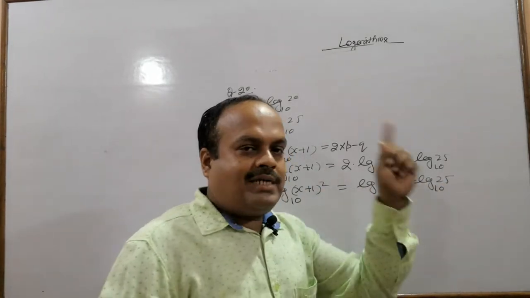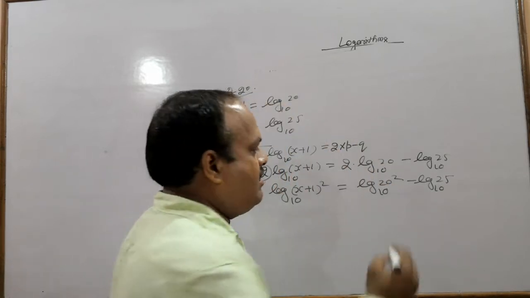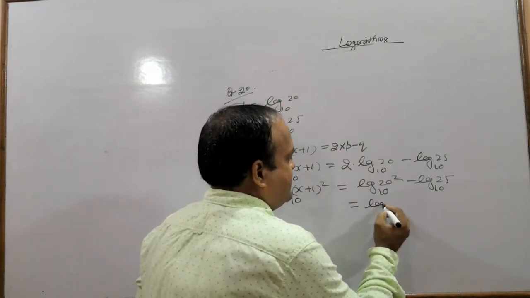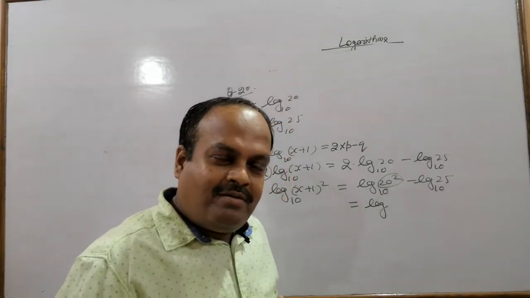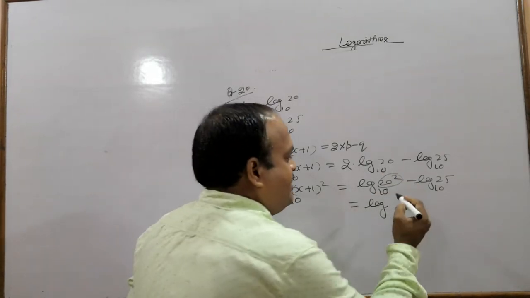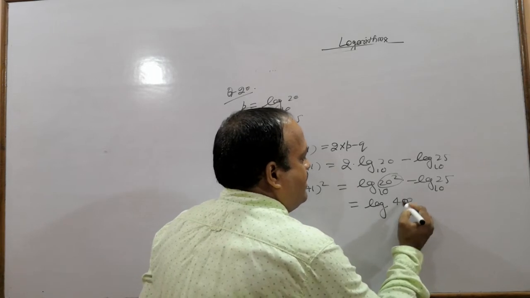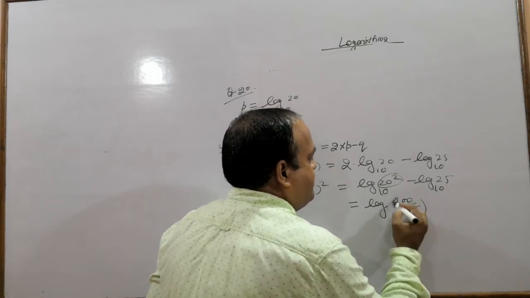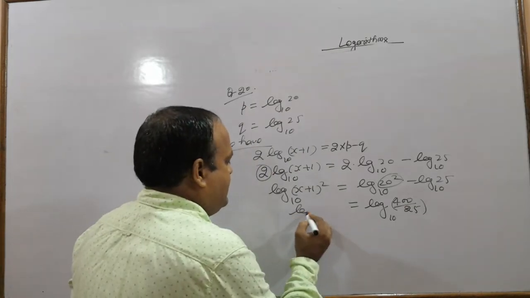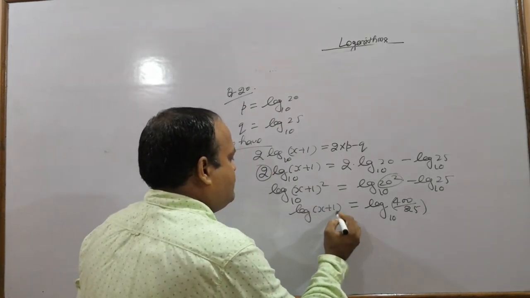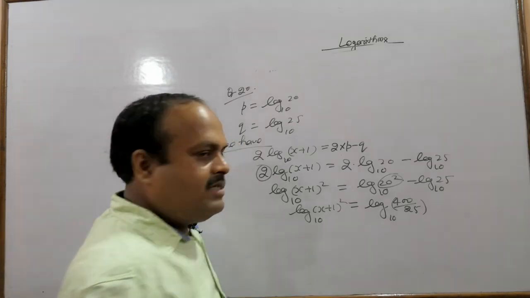These two logs can be changed to a single log. So log of 20 square, I hope you know, 400. So log of 400 divided by 25 to the base 10. This side log of x plus 1 whole square to the base 10.